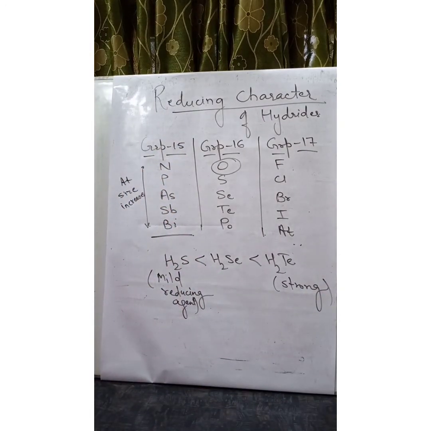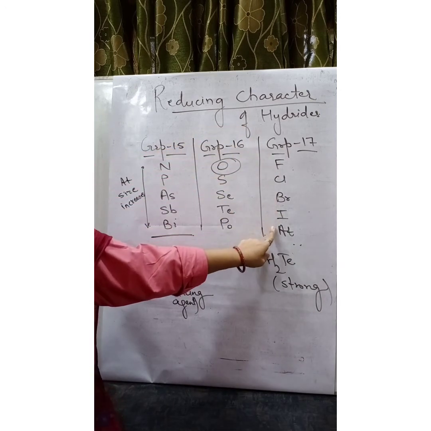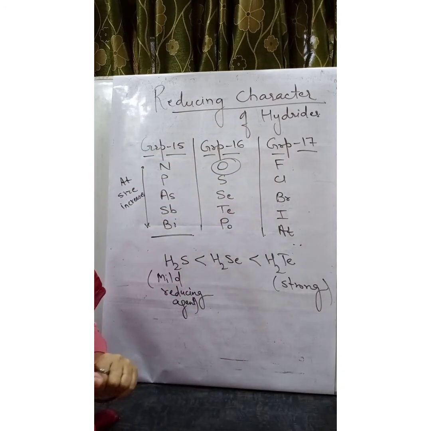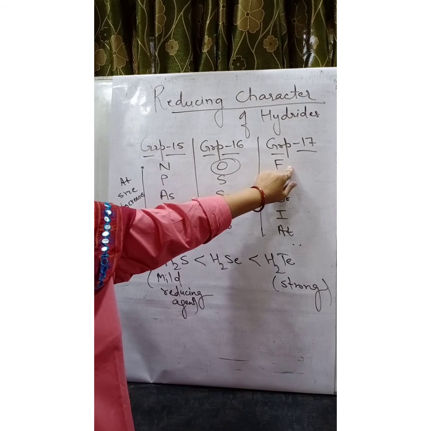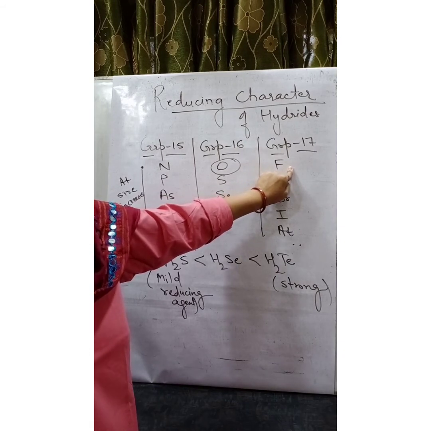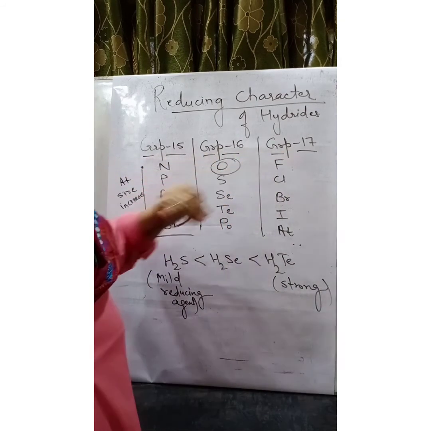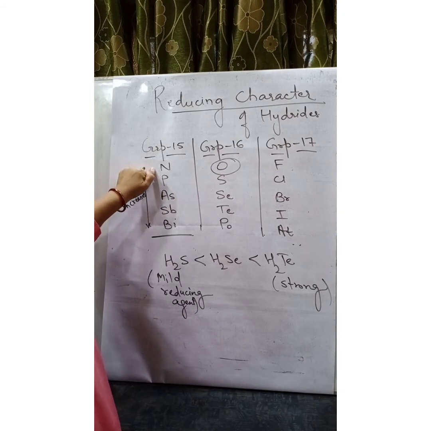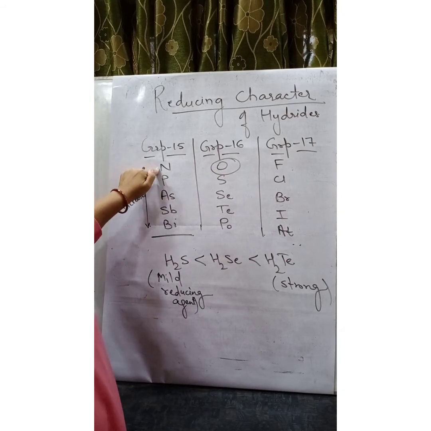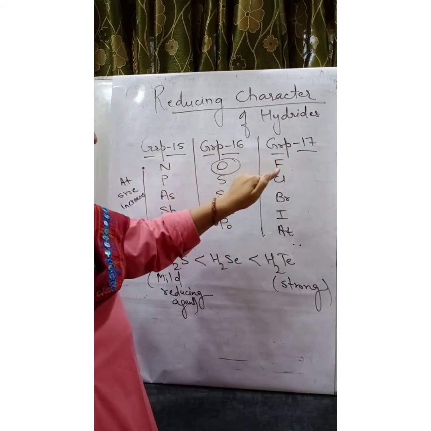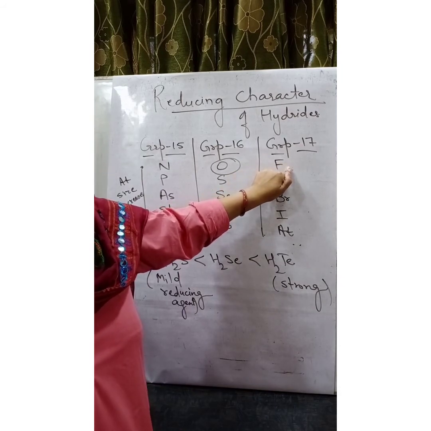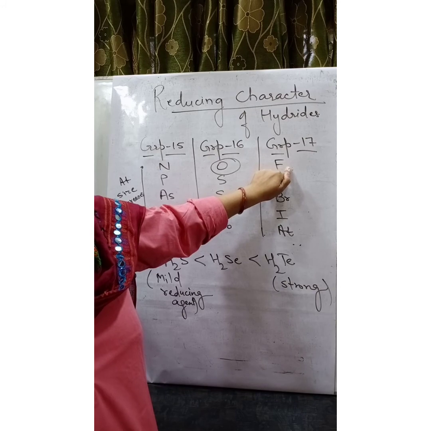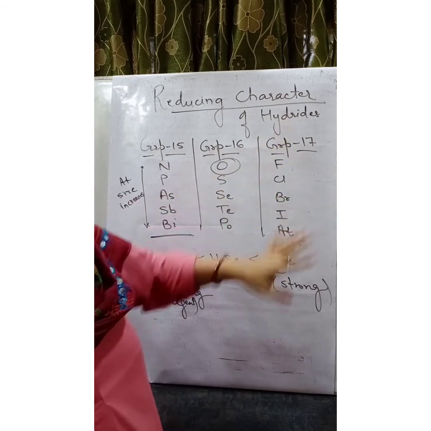Similarly, if you compare the elements of group number 17, in HF, due to the very small size of fluorine, a very strong hydrogen bond is formed here, which does not allow the hydrogen to move out. Now you will think, if we move in a period, why then is ammonia capable of giving hydrogen? The size of nitrogen is bigger in the respective period, while fluorine is the smallest in size, so it forms a strong hydrogen bond. So HF is not showing this reducing character.